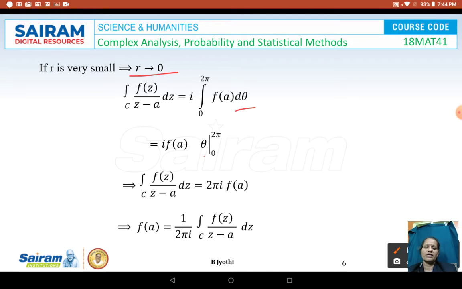On substitution of the upper and lower limits, we get 2 pi I into f of A. By transferring 2 pi I to the left hand side and rearranging, we get the required result: f of A is equal to 1 upon 2 pi I integral of f of z divided by z minus A into dz.